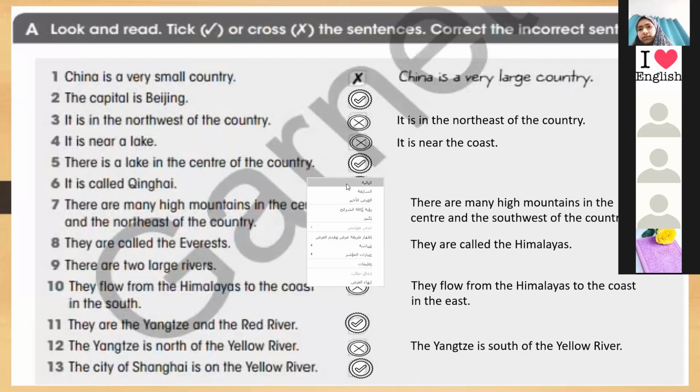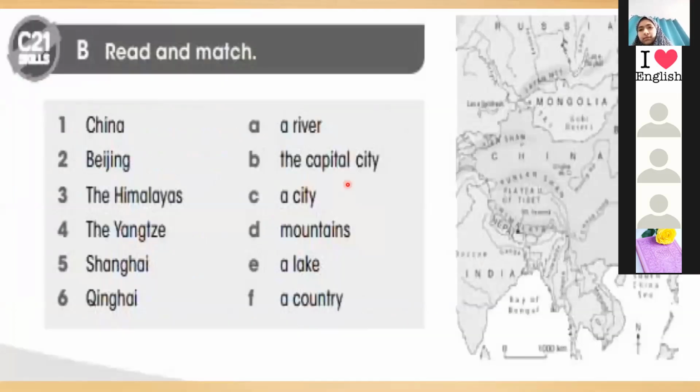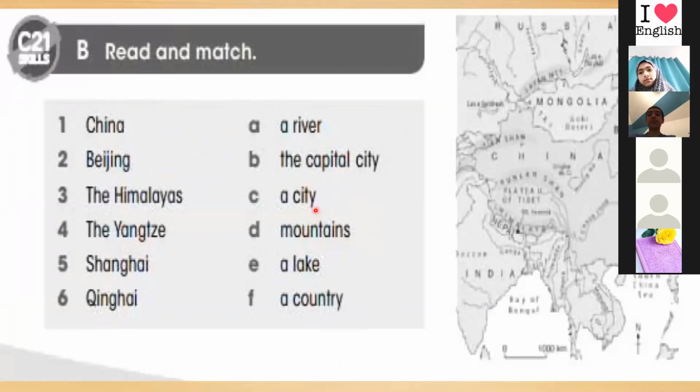Okay. Now we will move to section B. Read and match. So we have these words here and other words here. We have to match these words with these words, the numbers with the letters here. Who can tell us? For example, we say Libya, we can say it is a country. We can say Tripoli is the capital city.